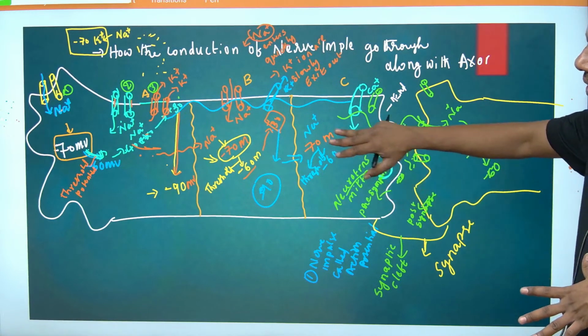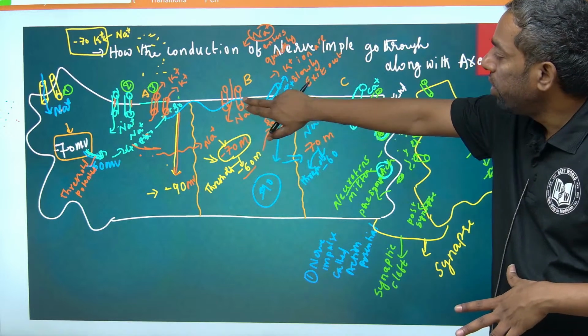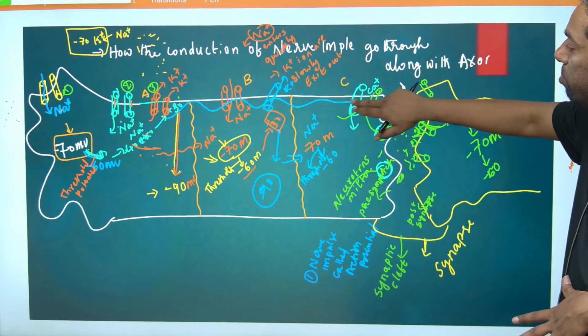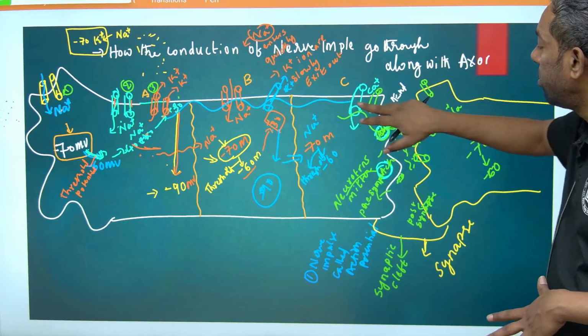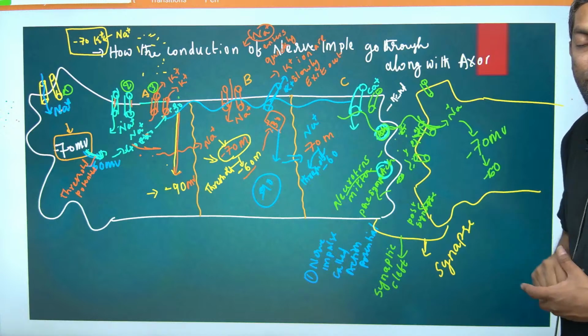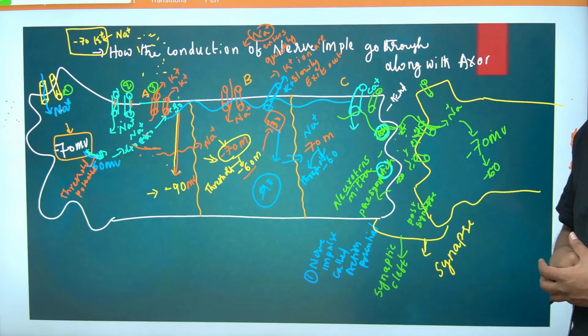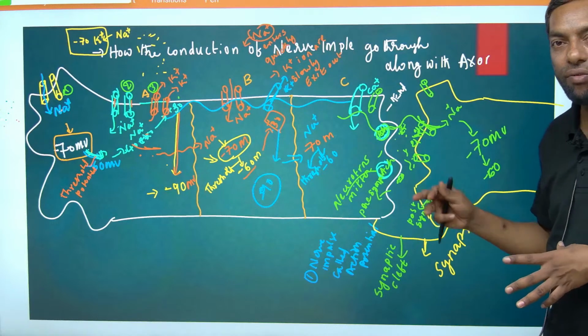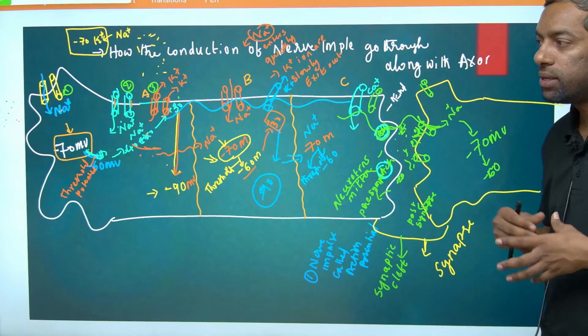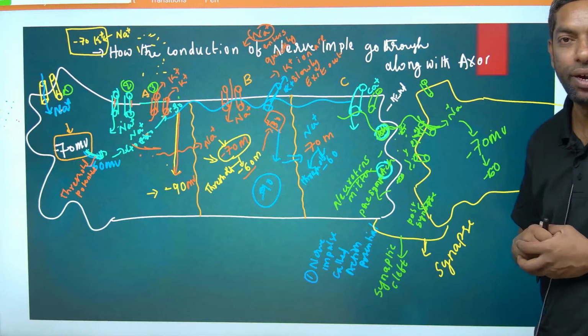Guys, in this pattern, the nerve impulse conduction is transferred from one neuron to the next neuron. This is about the conduction of nerve impulses along the axon. Guys, I hope you understood well.